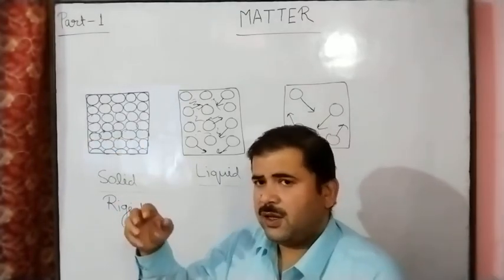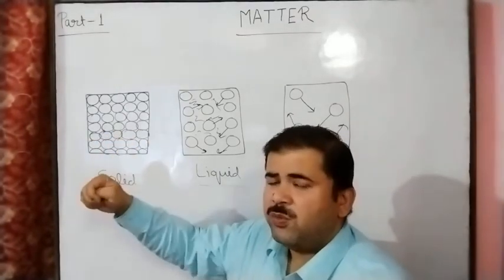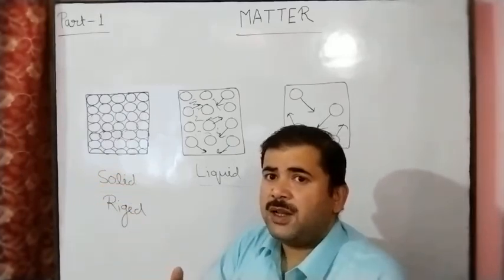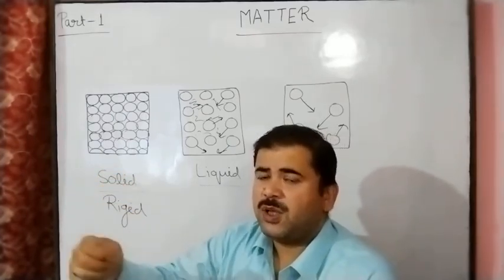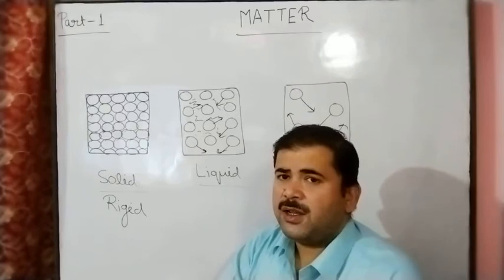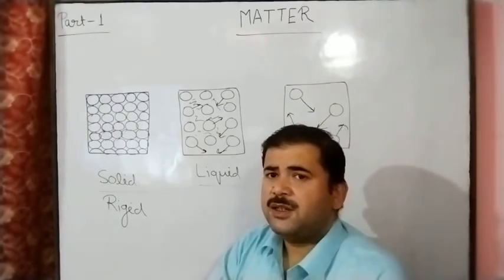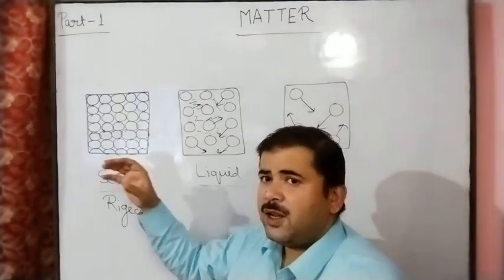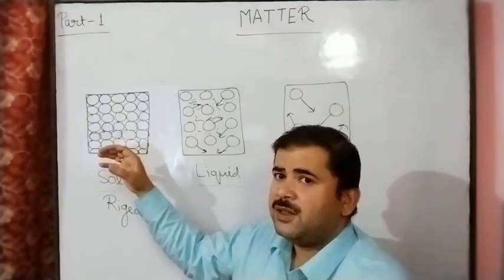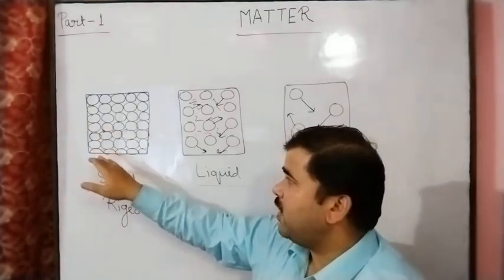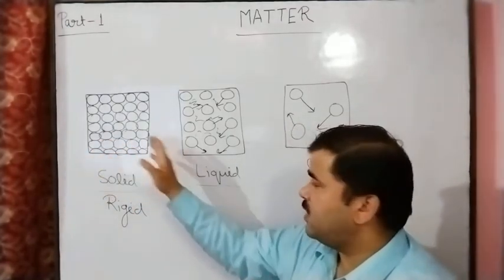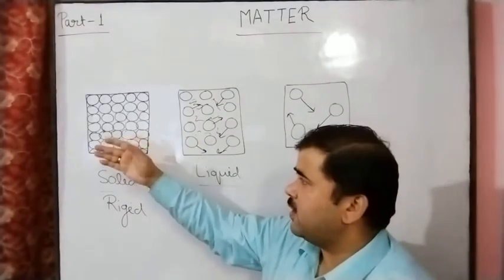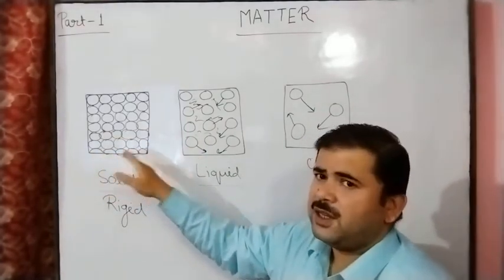Sorry, if the particles move, then interparticle space increases due to the movement, and when the interparticle space increases, in this way the interparticle force of attraction decreases. So that's why, by raising the temperature, the solid state changes into the liquid state.